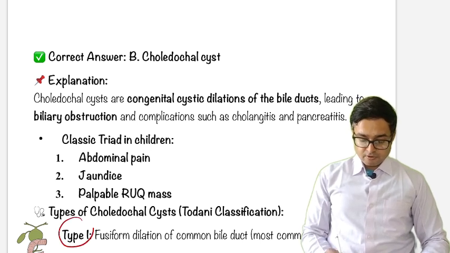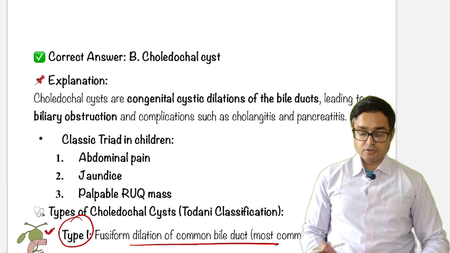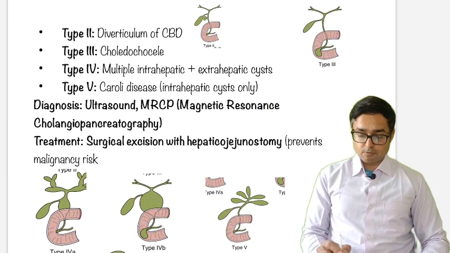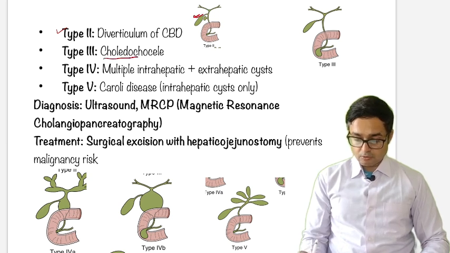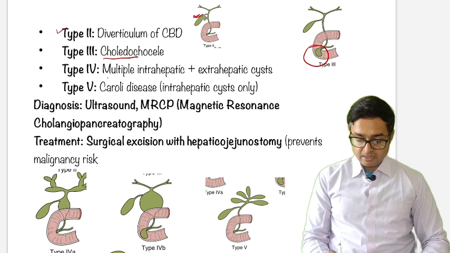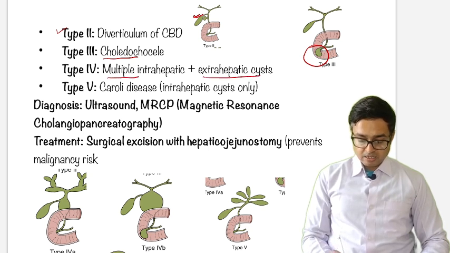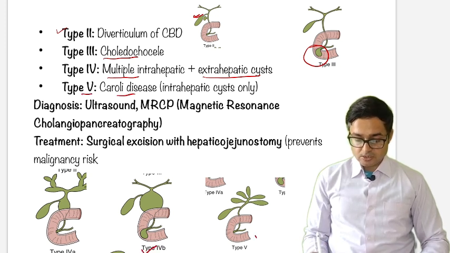Type 1 is fusiform dilatation of the common bile duct, which is the most common. Type 2 is diverticulum of the CBD, as you are able to see. Type 3 is choledochocele. Type 4 is multiple intrahepatic and extrahepatic cysts. You are able to see multiple intrahepatic and extrahepatic cysts. Type 5 is Caroli disease, intrahepatic cysts only.